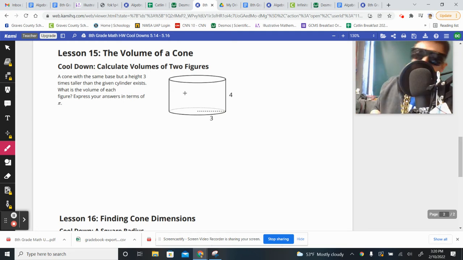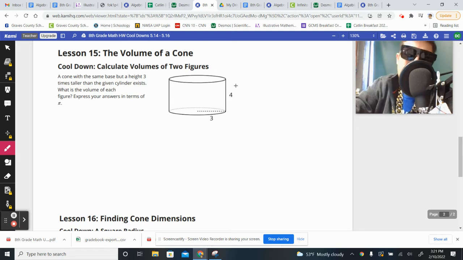Now let's read this problem. This problem says we got a cone that has the same base, but a height 3 times taller than the given cylinder that we see over here to the right. So what is the volume of each figure? Express your answers in terms of pi. So we're going to keep it in terms of pi. Keep it real cool like.